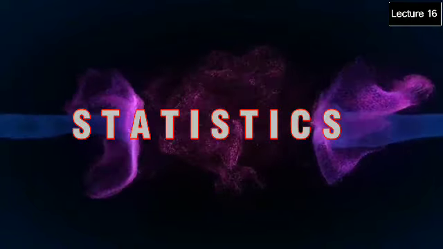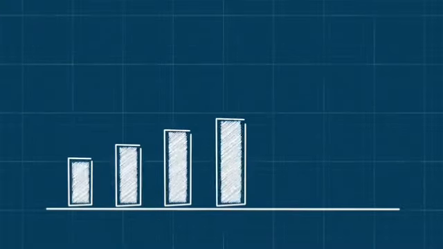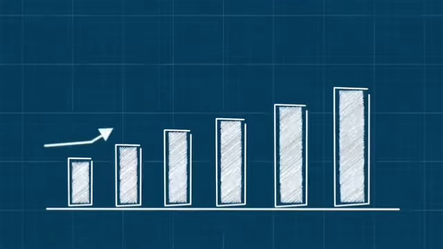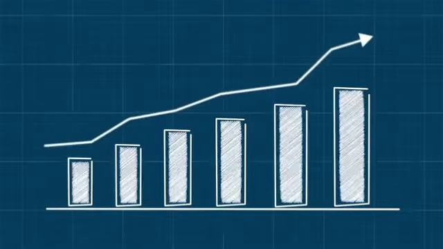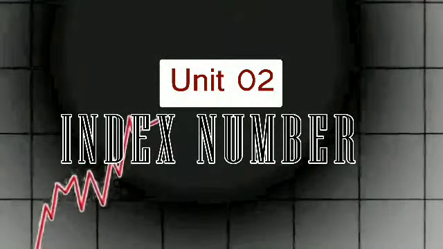So far, we studied the data pertaining to vital events of a population, that is, the concept of life expectancy of a human being in the previous chapter, that is vital statistics. In today's session, let's begin with the second unit for the academic year, that is index number.